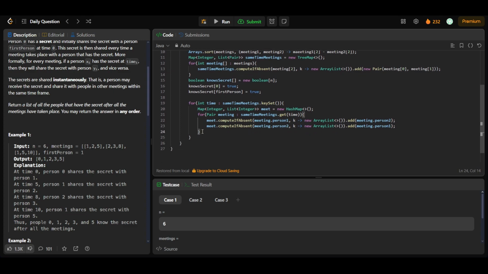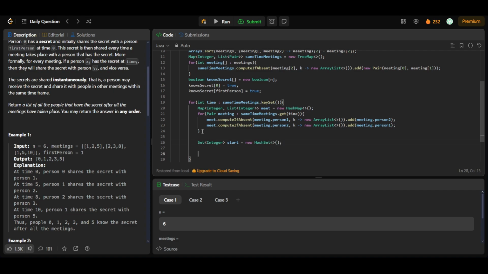Okay, and now what we'll be doing is we'll be using a set to keep track of who all are the persons who have the secret, set of integer. It's called start, that is equal to new hash set, and then again for pair meeting in same time meetings dot get time.